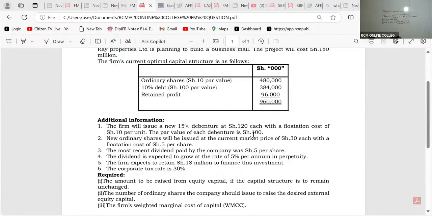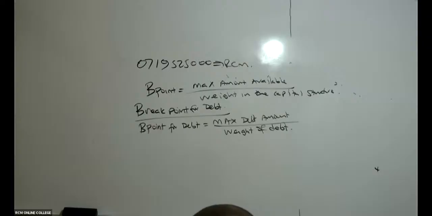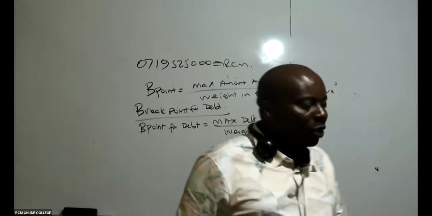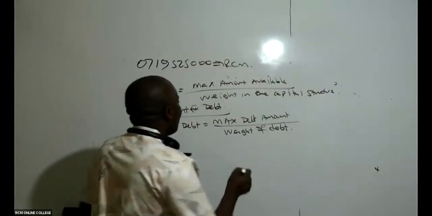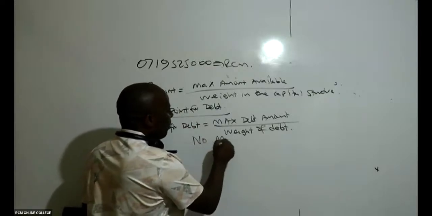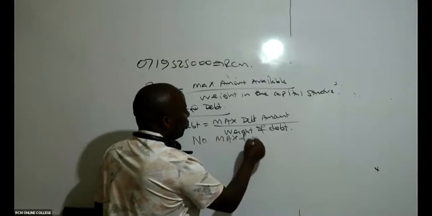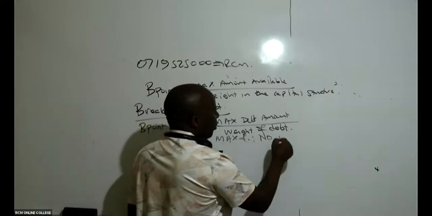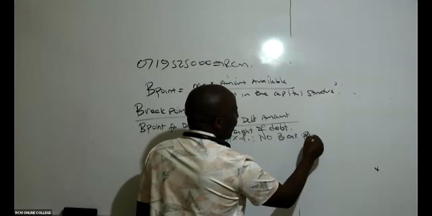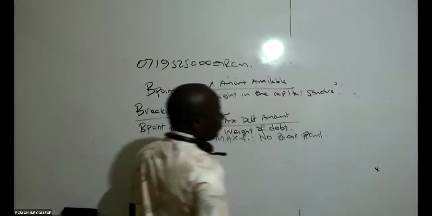Remember, breakpoints normally happen whenever there are restrictions. So here there are no restrictions at all. So in this case, what do we do? No maximum, as somebody is telling us there, Gloria. So also for the breakpoint for debt, no maximum, and therefore there's no breakpoint.